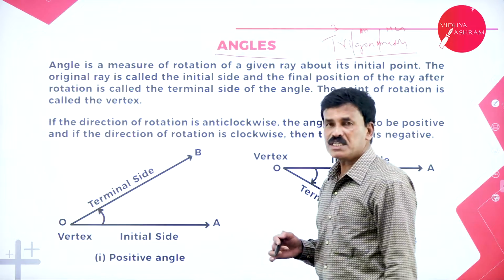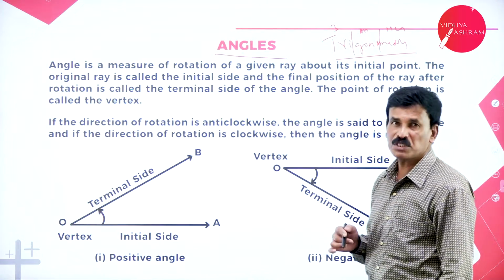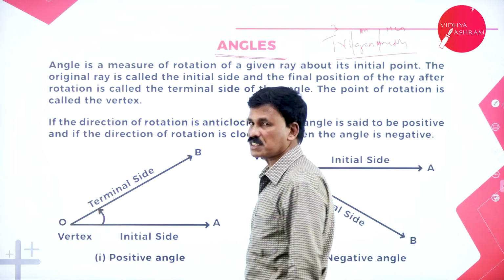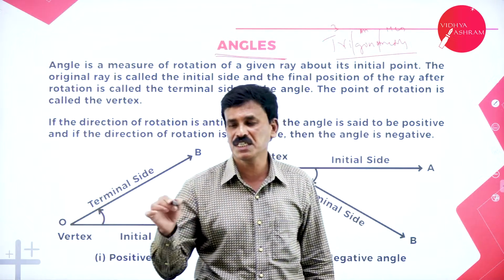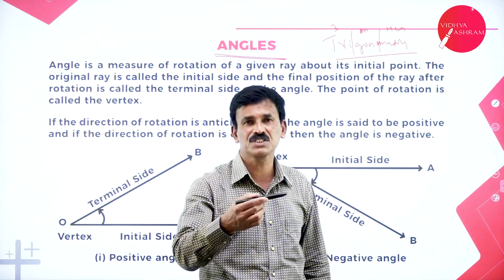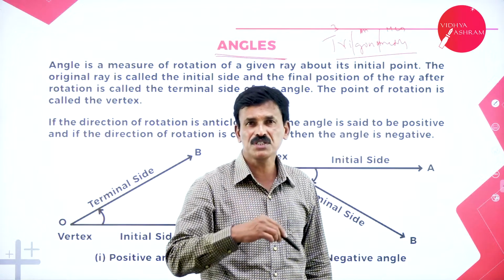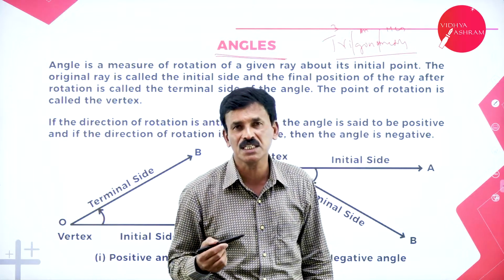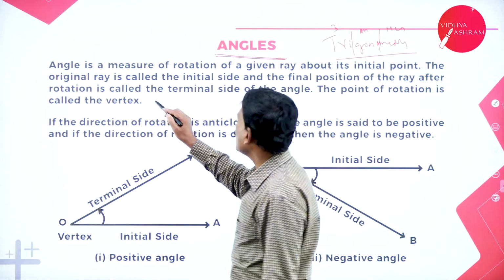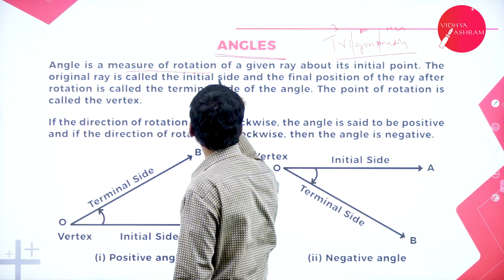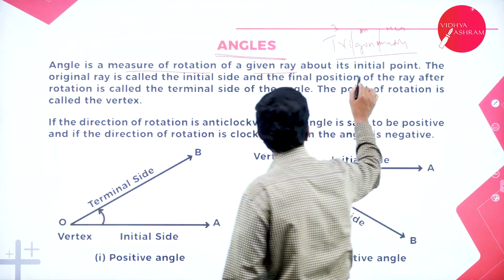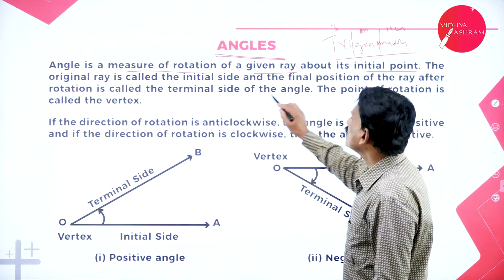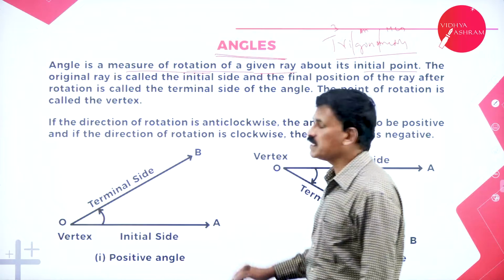Now let us know what an angle is and the measurement of an angle. What is meant by an angle? When do you say an angle is said to be generated? Suppose an initial ray rotates in any direction, in positive direction or negative direction, in upper direction or lower direction, an angle is said to be generated. That is, an angle is a measure of the rotation of a given ray about its initial point.